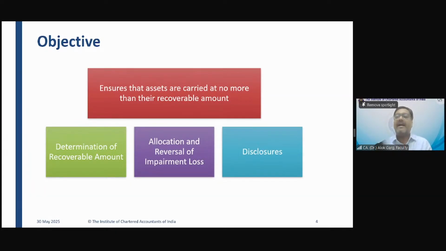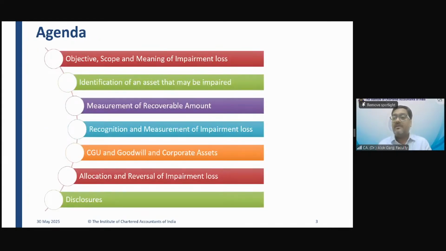I have a mobile phone. I have purchased this mobile phone at 50,000 rupees. So how can I recover the value of this mobile phone? By consuming the benefits, by using this mobile phone over its life.